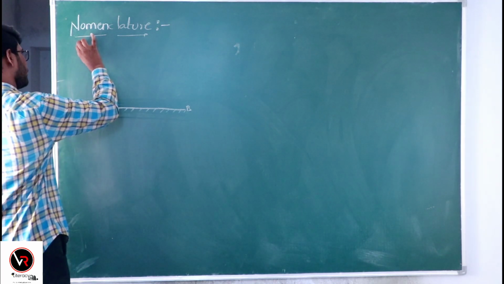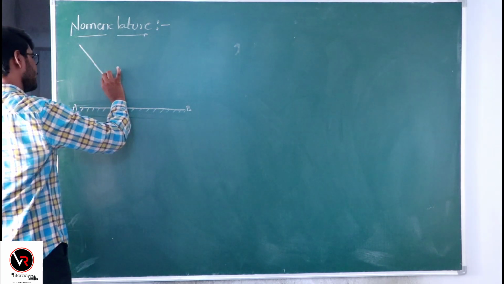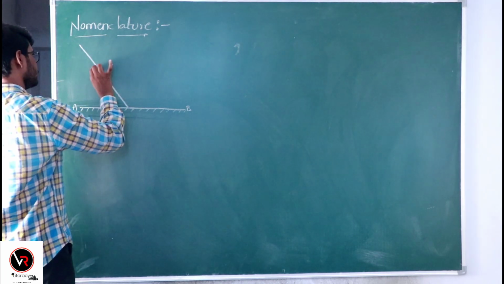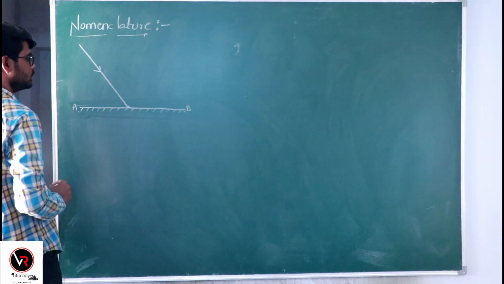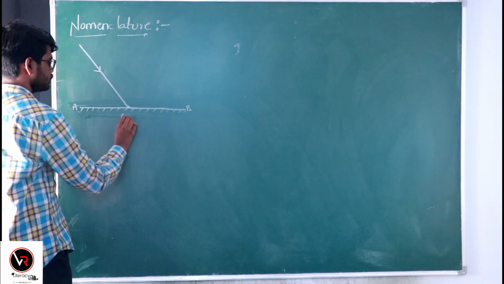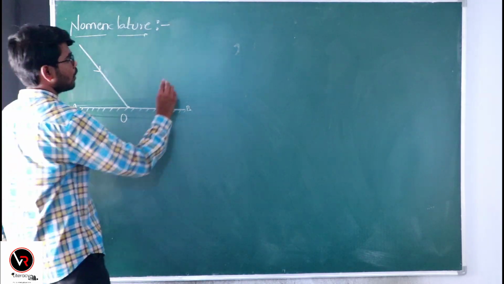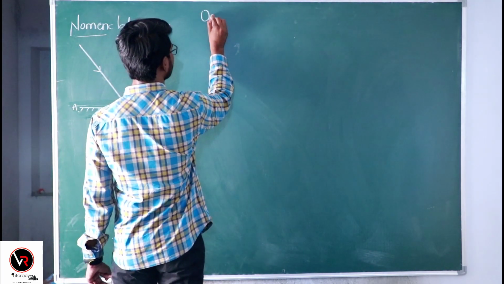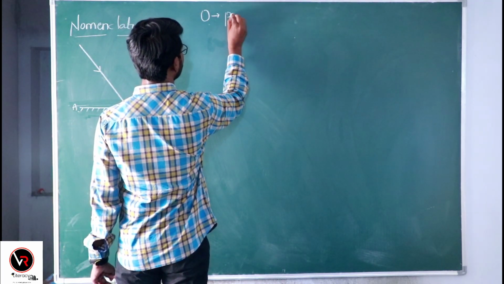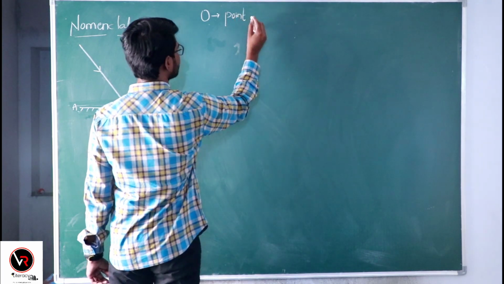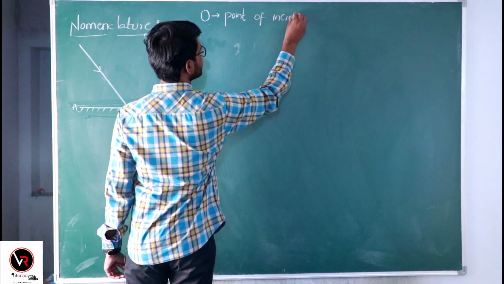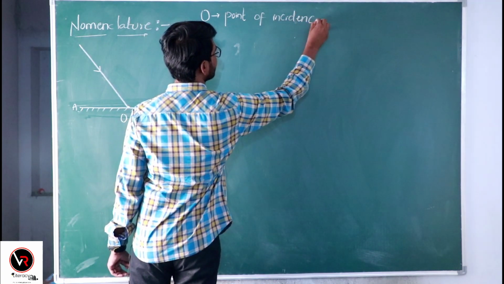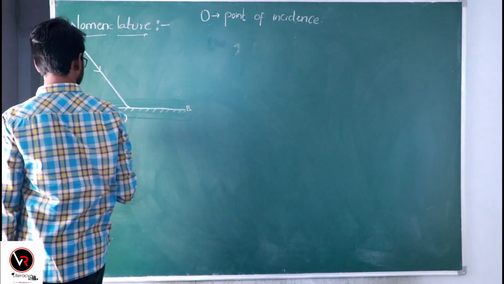So for analysis, consider a ray of light coming from the source, incidenting this mirror at this point O. So we call this point O the point of incidence. This is the point at which light incidents.